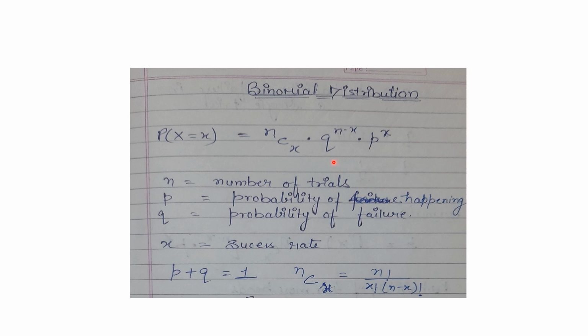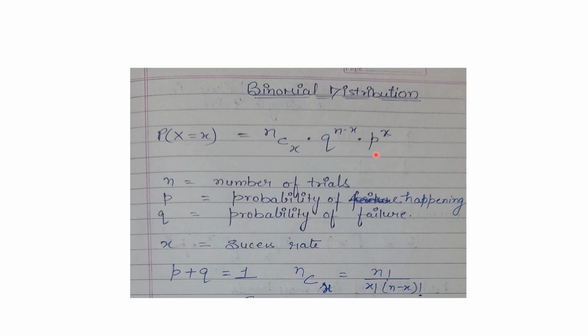Then into q to the power n minus x, and this q stands for probability of failure, or we can say it as the probability of non-happening of an event, and its power is n minus x. Again, n is the total number of trials, minus x is the success rate, into p, and its power is x.